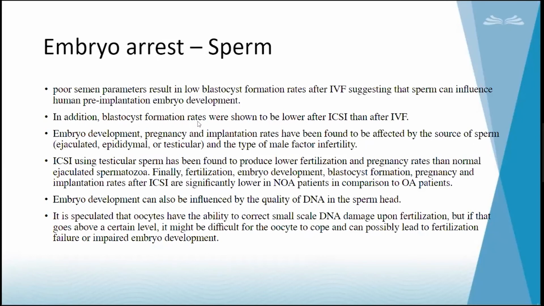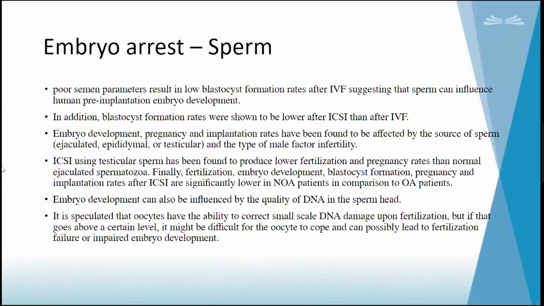Blastocyst formation rates were shown to be lower after ICSI than IVF cycles. Sometimes it is lower in ICSI cycles than IVF, maybe because we are injecting it rigorously. Embryo development, pregnancy, and implantation rates have been found to be affected by the source of sperm, that is, ejaculate, epididymal, or testicular. If it is a normal ejaculate sperm, sometimes we have better embryo quality.